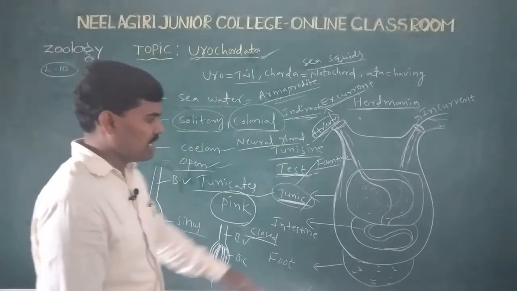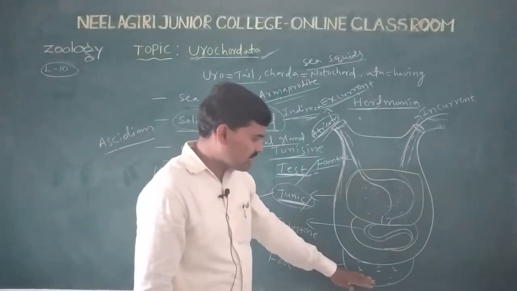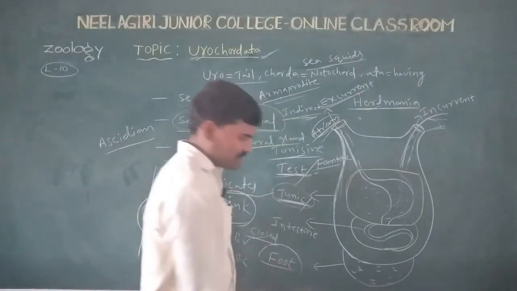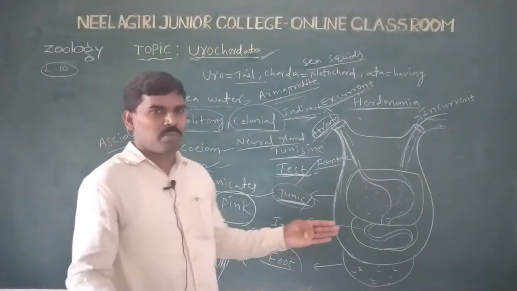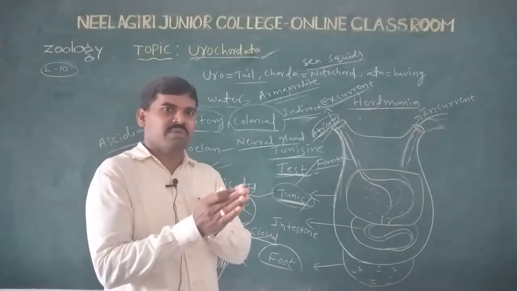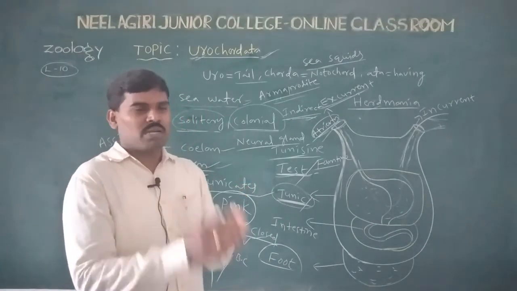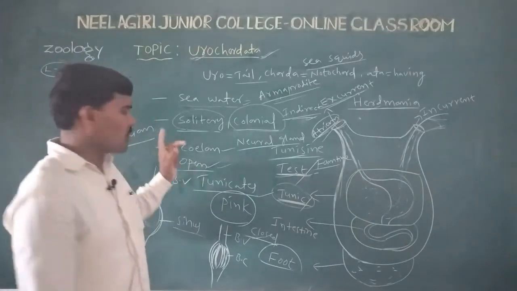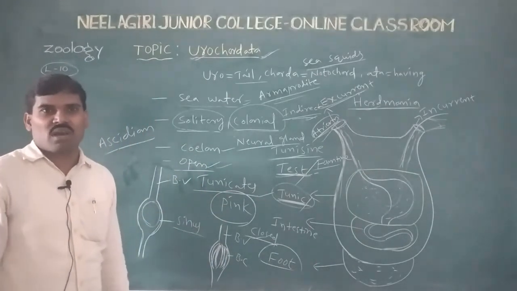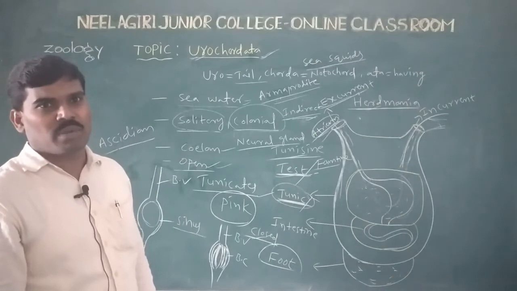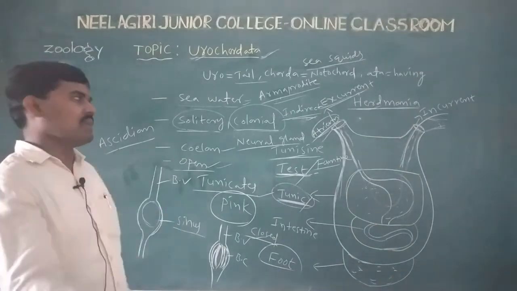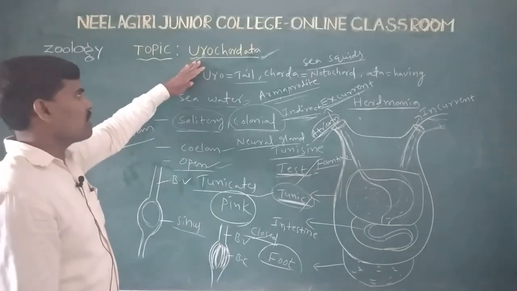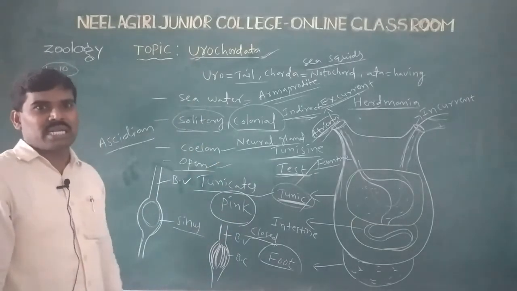Sedentary animals are attached to some substratum. But the larval stage, the ascidian tadpole larva, moves freely from one place to another. So urochordate animals are free living and sedentary.